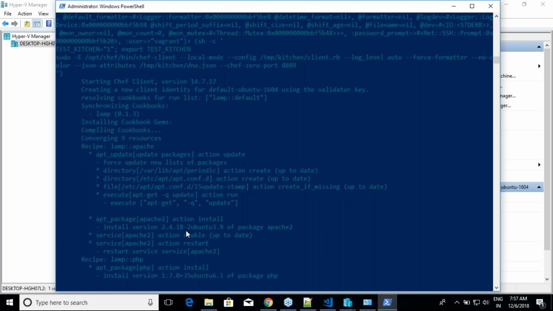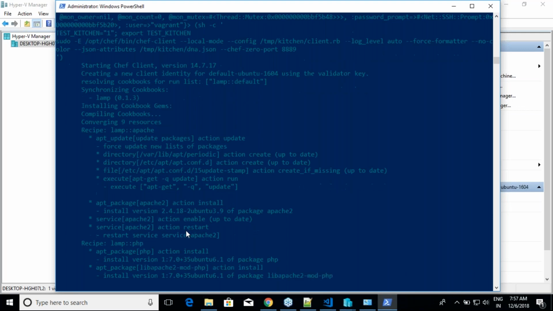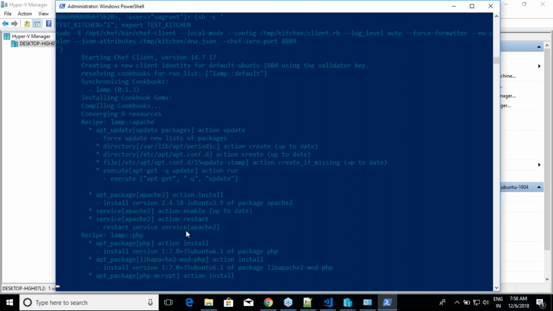So, for example, if you have written a cookbook for 16 and recently 18 has come up, and if you want to check whether it works on 18 or not, it is not a good idea to create a server, bootstrap, and all of that. You go to here and change your platform to 1804 and re-execute your cookbook and see what works and what fails, and then give your fixes around that, because there is no need. See if everything is working.